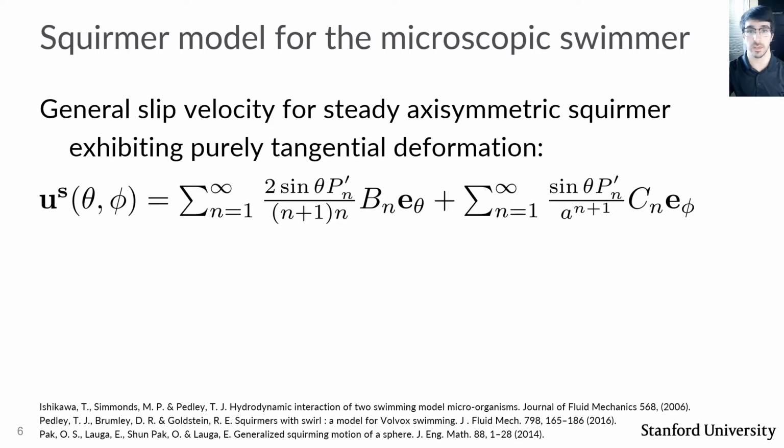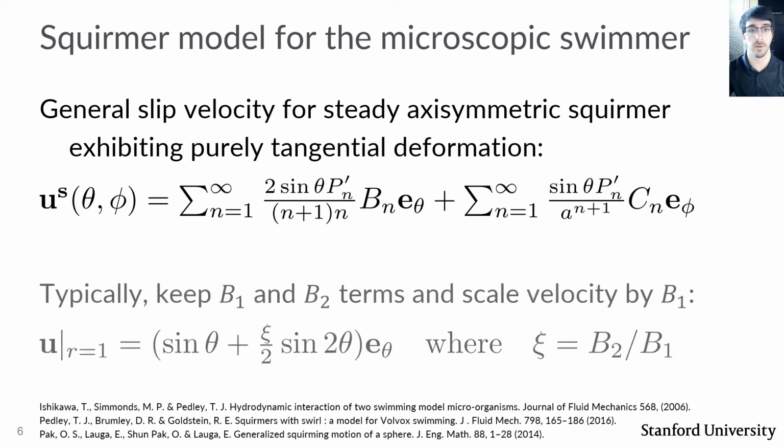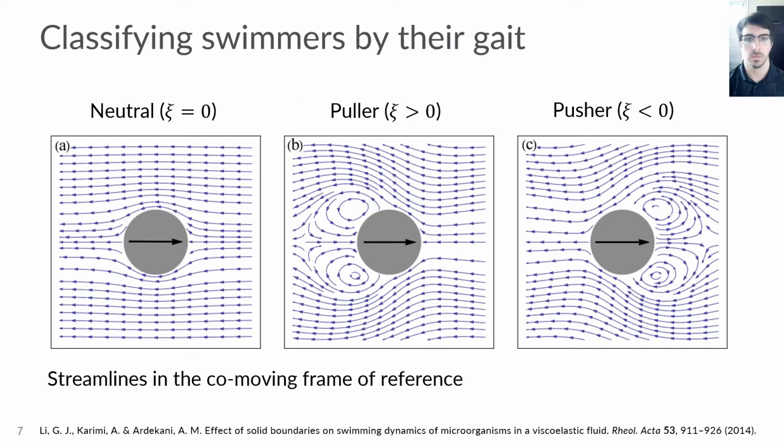But first, I'd like to discuss the typical case whereby we discard all terms except for the first two polar squirming modes. Using B1 as our characteristic velocity scale, we arrive at the following dimensionless boundary condition. Here, C is a dimensionless group that is the ratio of the first two polar squirming modes. C denotes the type of swimmer.